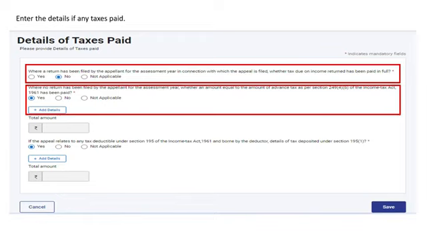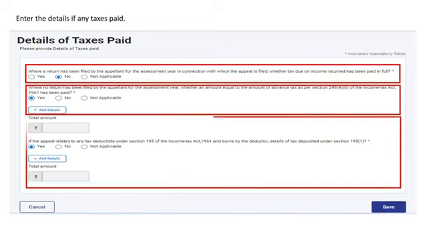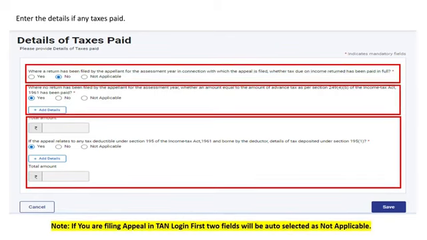If you click on Yes, you would be required to provide the details of the amount of taxes paid. If the appeal relates to any tax deductible under section 195 of the Income Tax Act and borne by the deductor, the details of the taxes deposited under section 195 subsection 1 would be required to be provided. You can click on the Yes radio button and then add the details of the amount of tax deposited. Please note that if you are filing appeal in the TAN login, the first two fields will be auto-selected as not applicable.